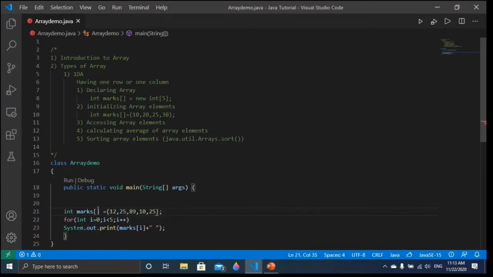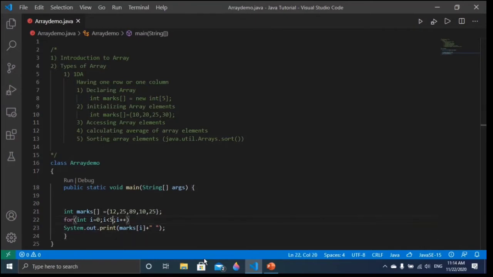Here I declare and initialize the array elements. So it has 1, 2, 3, 4, 5 array elements. If you give 5 array elements, the size will be 5. If you have 10, it will be 10. So keep this in mind.